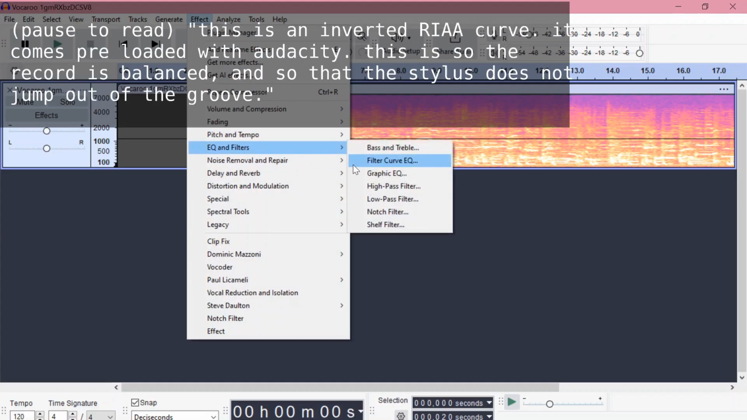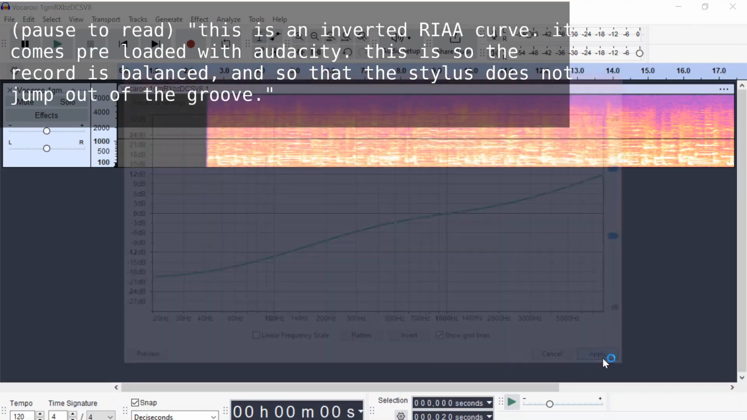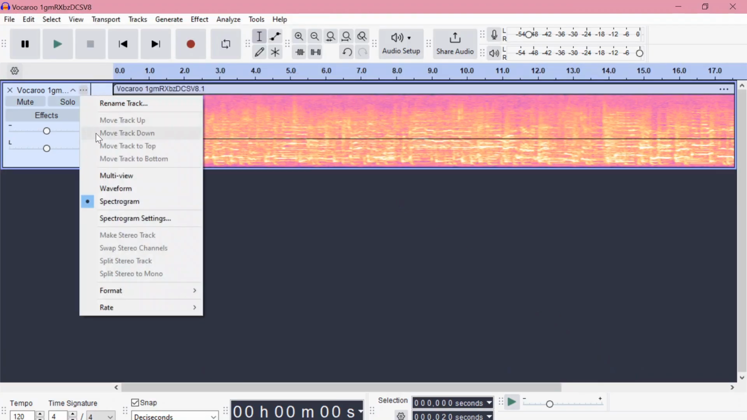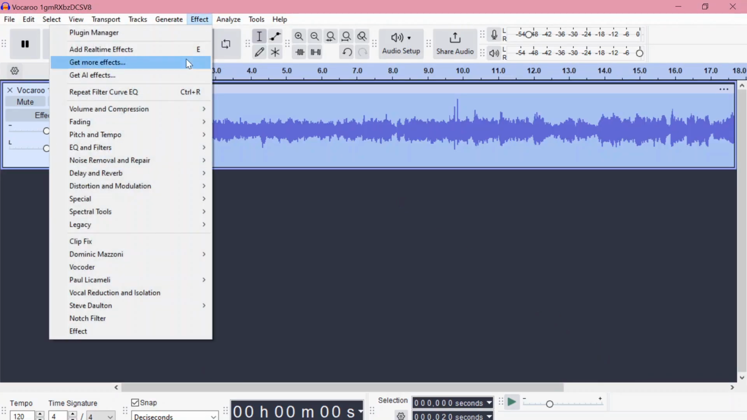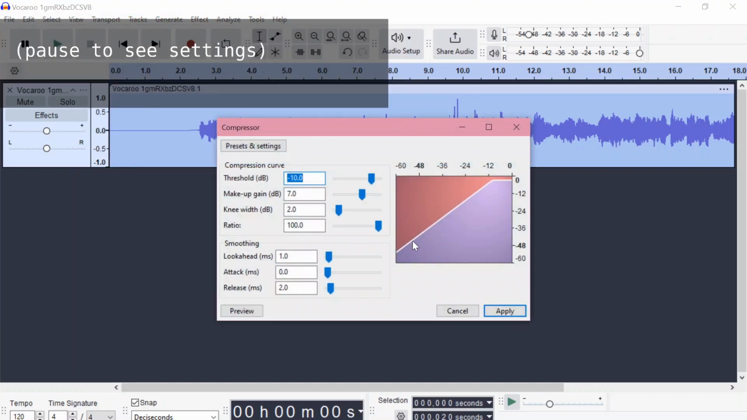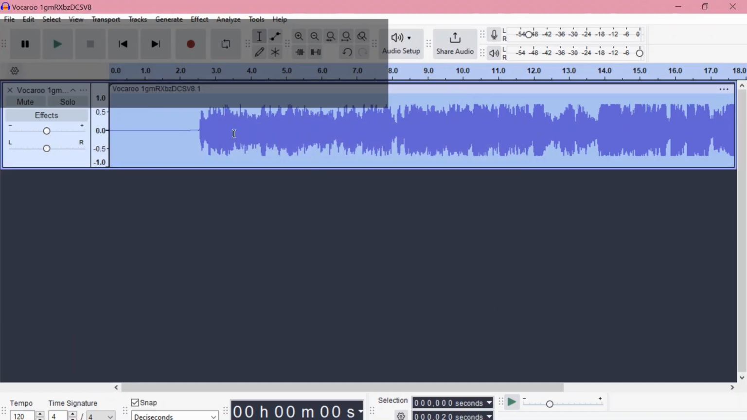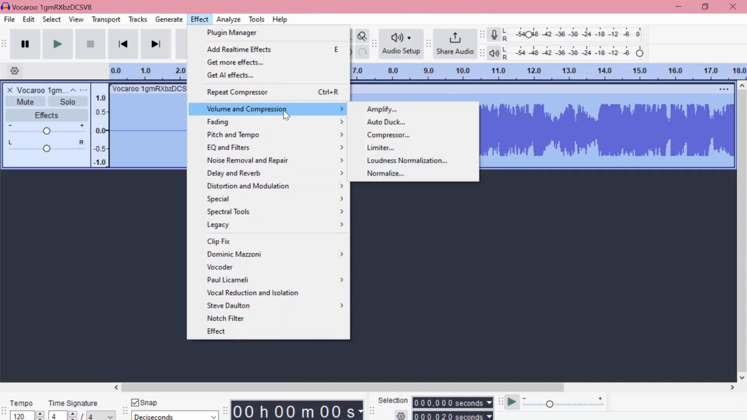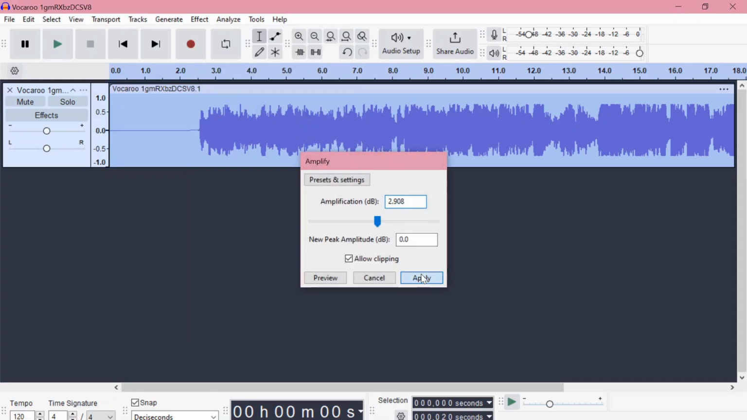We need to apply an inverted RIAA curve. Then we compress it. Pause to see the settings. We amplify it a bit and that should be done.